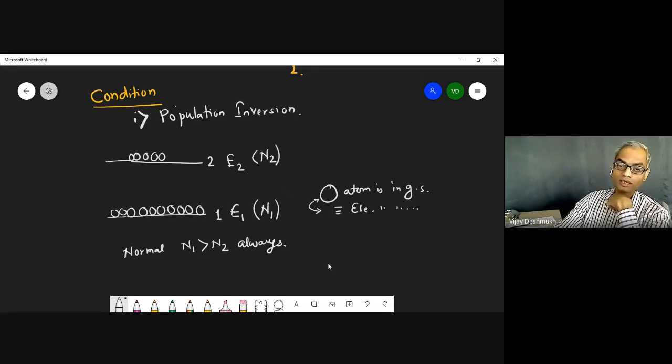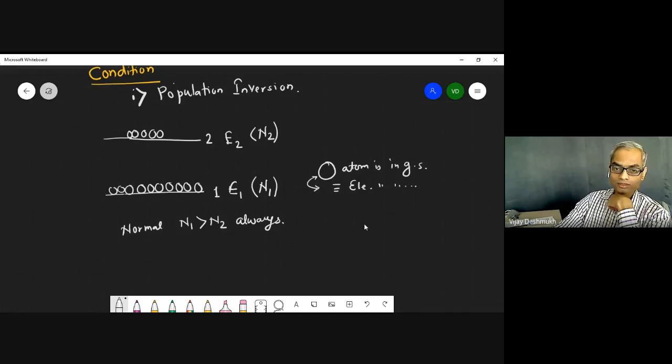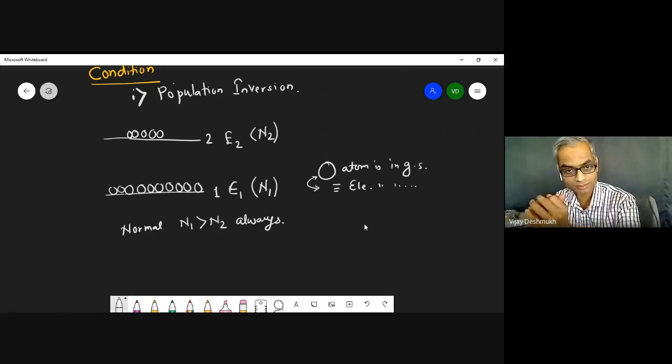Right now, somehow due to some situation the population at the first floor, suppose, increases more than the ground state. Can you just imagine what situation will happen?